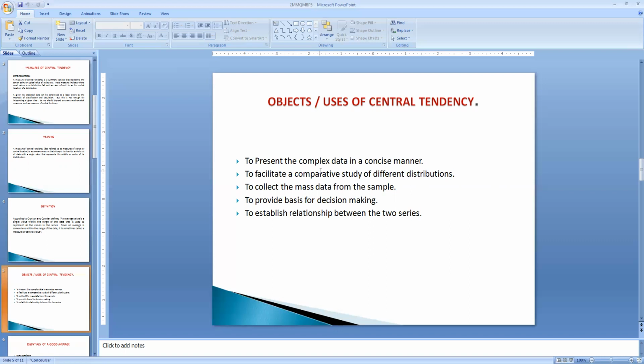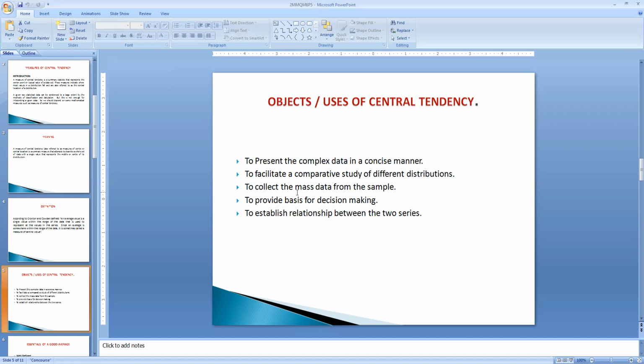When we present the data in a tabular form or in a picture form, it is a very concise manner. The complex, huge data we present in a concise manner. So it is one of the objectives of the central tendency.